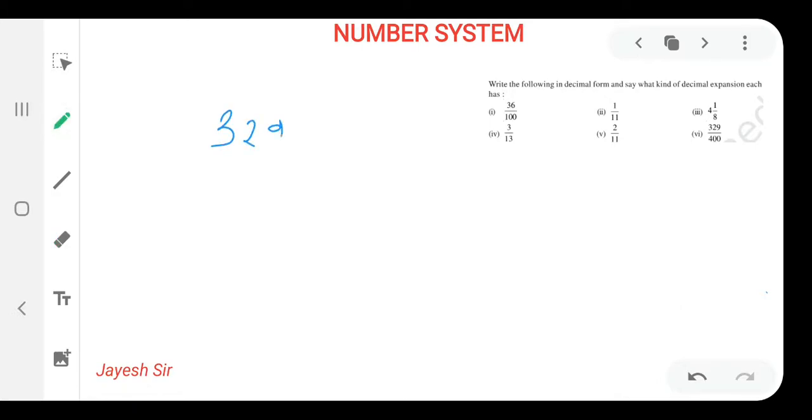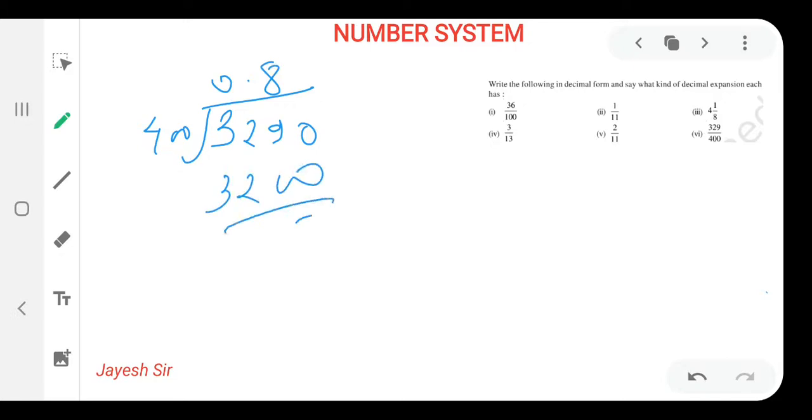Last sum is 329 upon 400. Now 329 is smaller than 400, so 0 point will insert 0 over here. Yes friends, so what we'll do, 8 4s are 3200, we will get 3290, we are left with. You can do directly also, but then also I am solving over here for you.